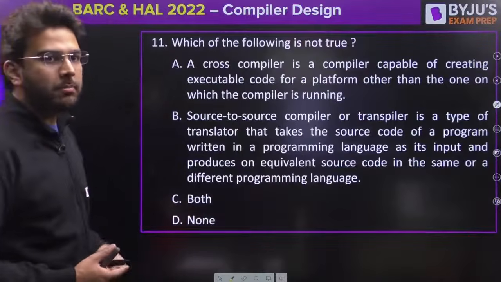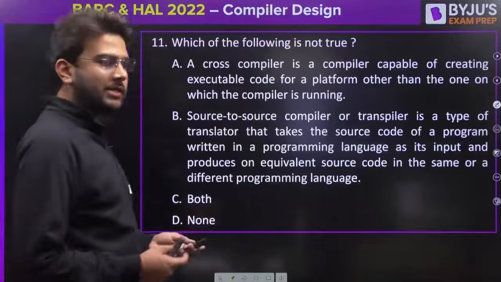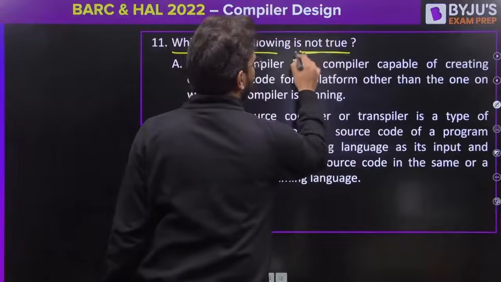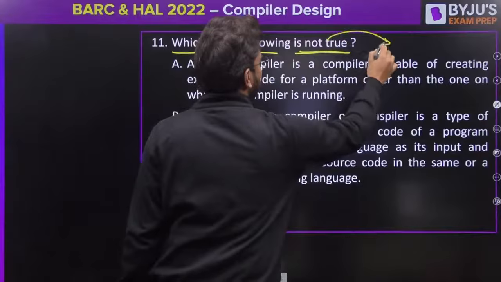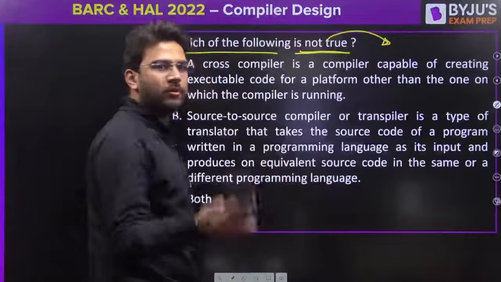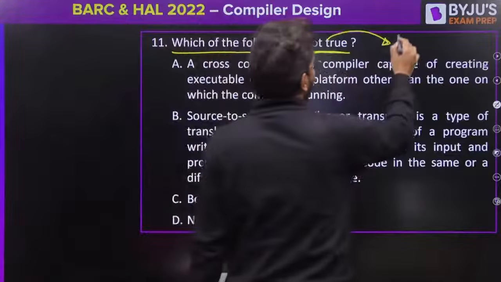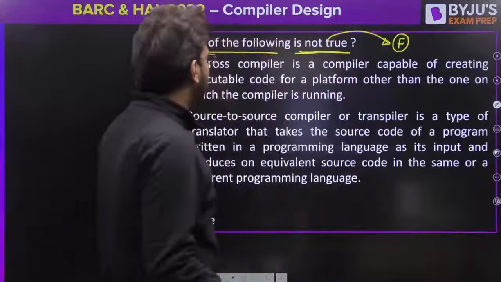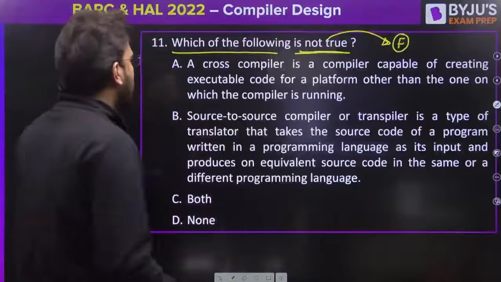Yes, option B. Okay, let's see this question. Which of the following is not true here? That means simply when you get questions like "not true", instead of that you can read it as: not true means you have to find the false one. Which one is false? Simply, just to avoid any kind of confusion.